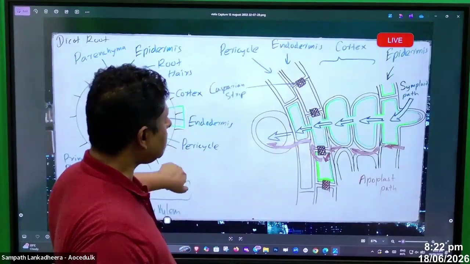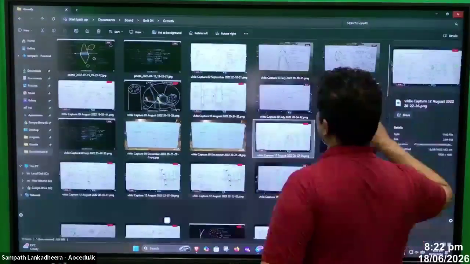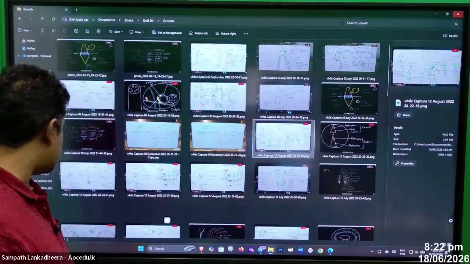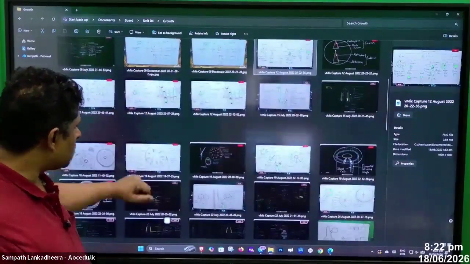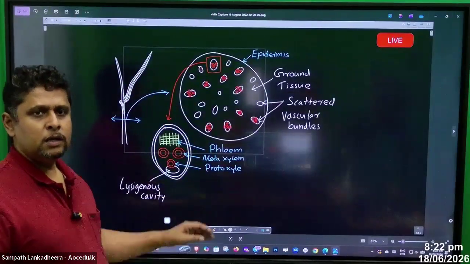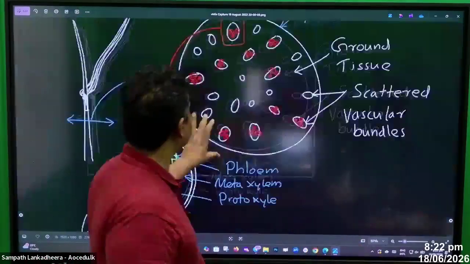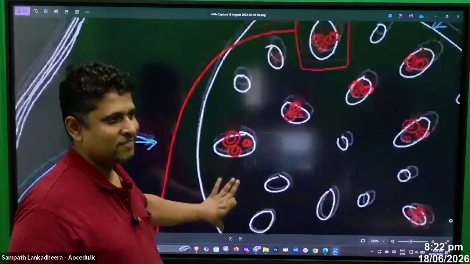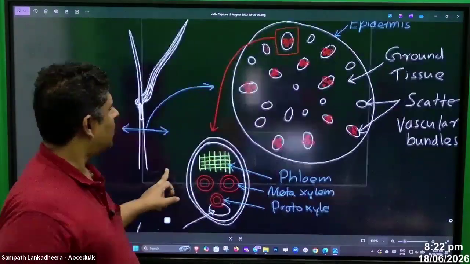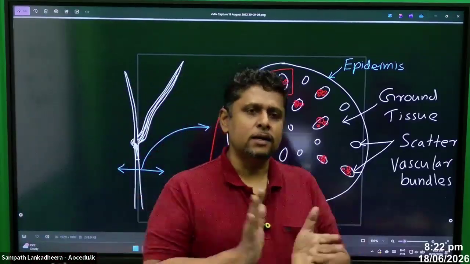Now, people, if you take the stem structure, what do you call the monocot stem structure? If you take the monocot stem, this is how the monocot stem appears. The vascular bundles are scattered.